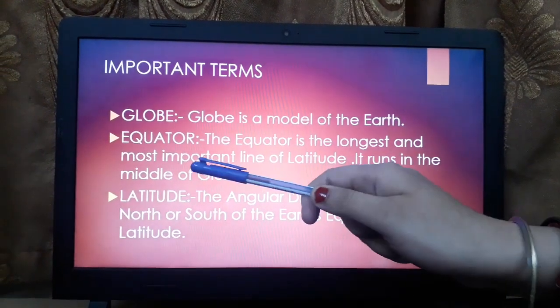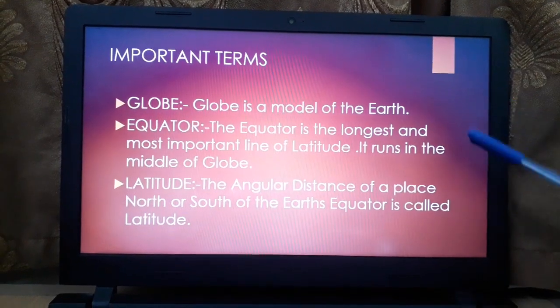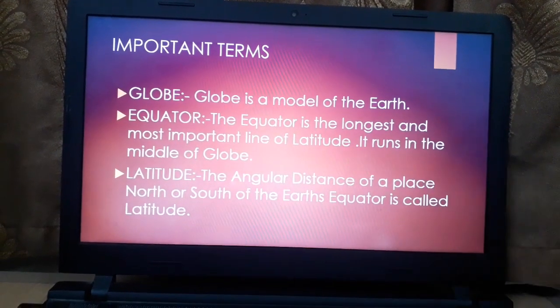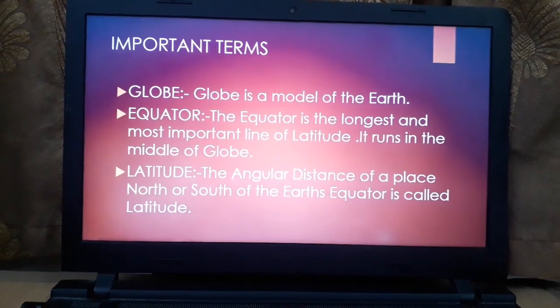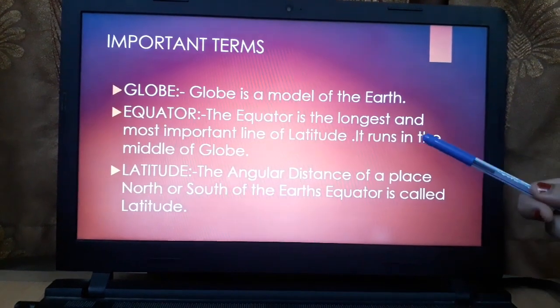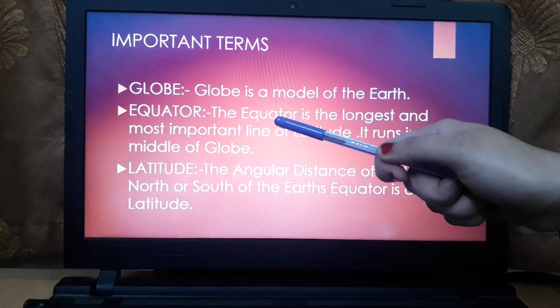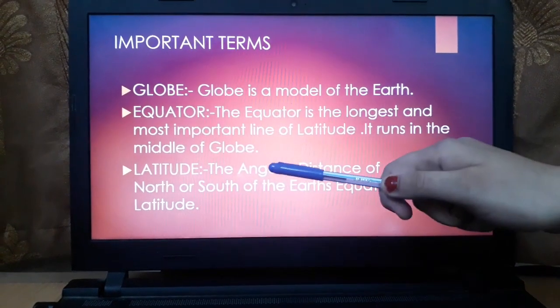Then comes equator. The equator is the longest and the most important line of latitude. What is equator? Equator is the most important line of latitude. It runs in the middle of the globe. Then comes latitude.